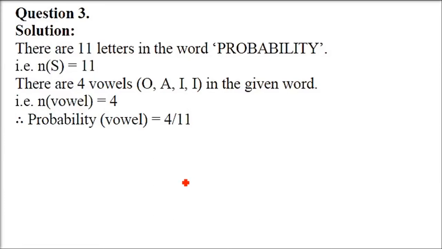Next is question number 3. A single letter is selected at random from the word probability. What is the probability that it is a vowel? So how many are there? Just count them. These are 11 of them. So first, the total number of possibilities is 11 because there are 11 letters. Don't worry about the repetition. Just write 11 because 11C1 is n only.